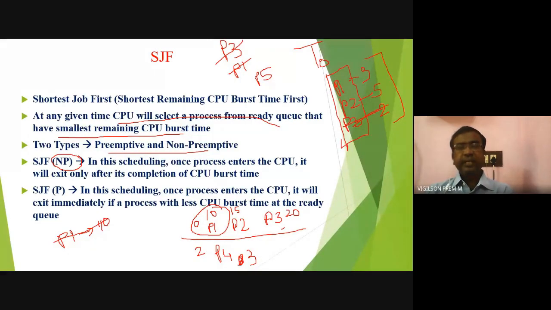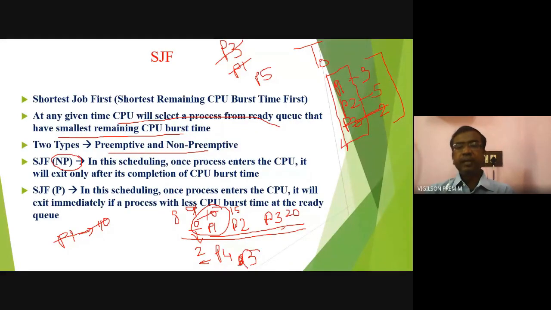After 1 second, CPU will look at the ready queue. How many processes are there after 1 second? At second 0, 3 processes are there. After 1 second, the same 3 processes, no new process. Among those 3, still P1 is smallest because P1's requirement now becomes 9. But after 2 seconds, the remaining time is 8, and one new process arrives.